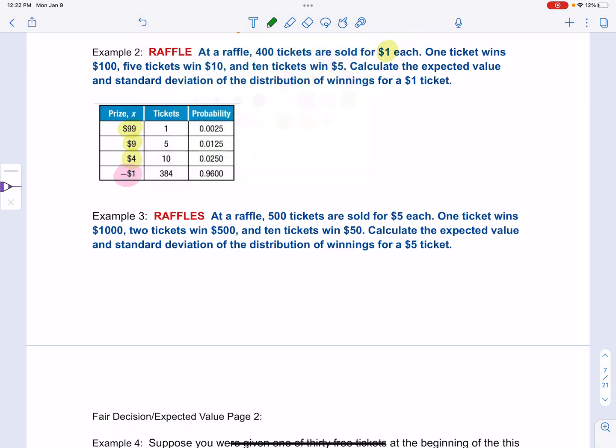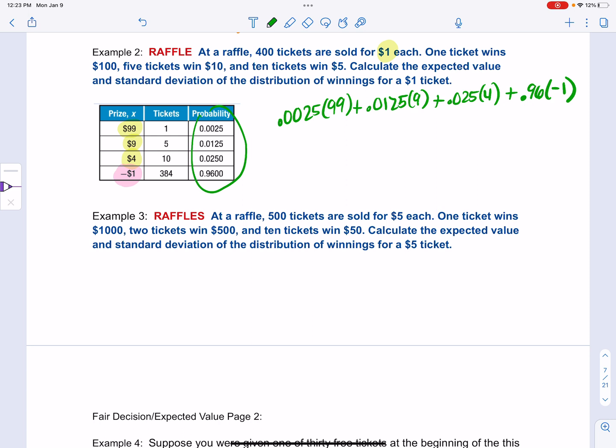So when I do this, I'm going to take the probabilities. So 0.0025 times 99, plus 0.0125 times the prize, plus 0.025 times 4. And then you also have to do 0.96 times a -1. Okay, so 96% of the people are actually going to lose $1.